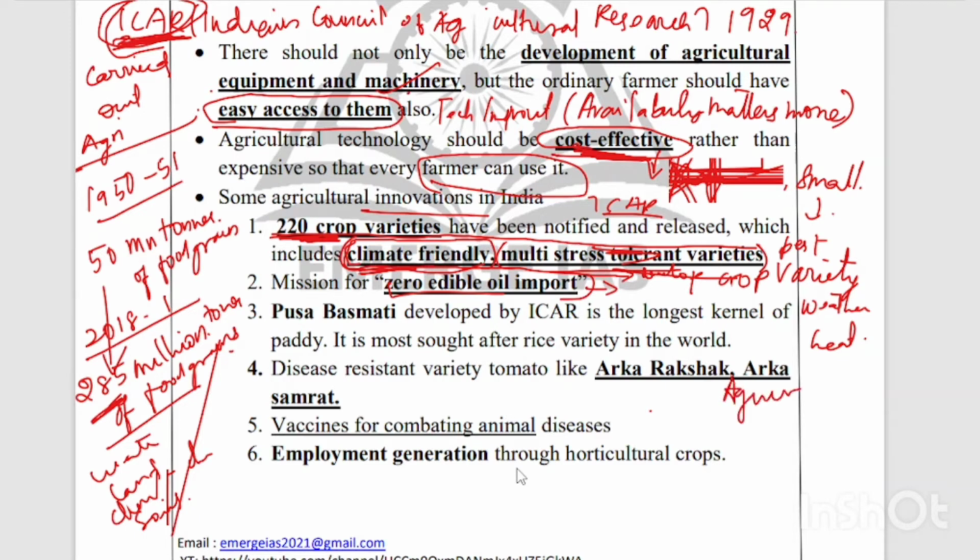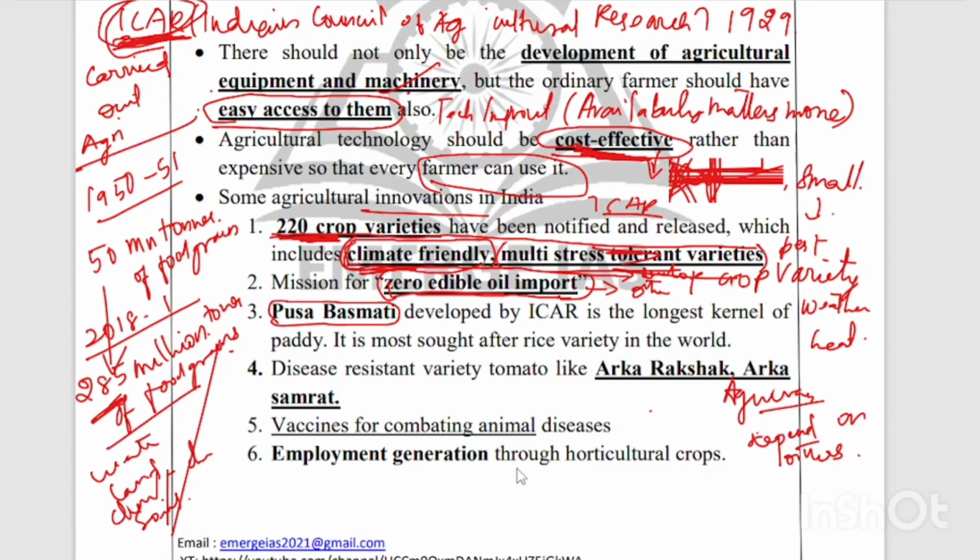But as an agrarian country, we can't depend on another country for an agricultural product, and these agricultural products are also cultivable in India. So we have to increase this production in India itself, and then make imports from other countries zero. That is the zero edible oil import mission.